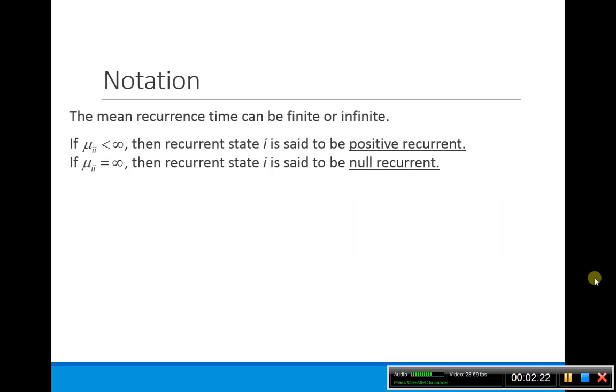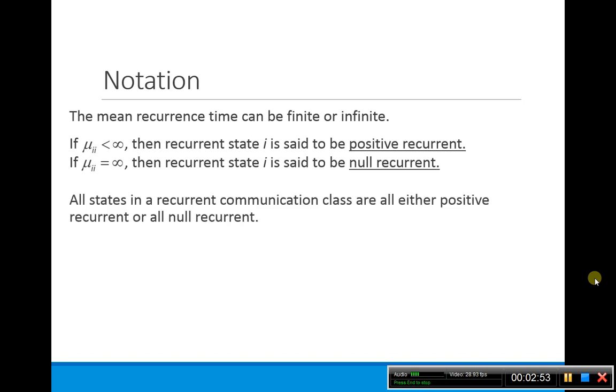Okay, so notation, you can have a finite mean recurrence time or an infinite mean recurrence time. For our cases, we're really only going to be thinking about finite because we're only going to deal with finite Markov chains. However, if it is infinite, I just want to give you this idea that mu ii can be finite or infinite. So if it's finite, then the recurrent state I is said to be positive recurrent. If it's infinite, then it's said to be null recurrent.